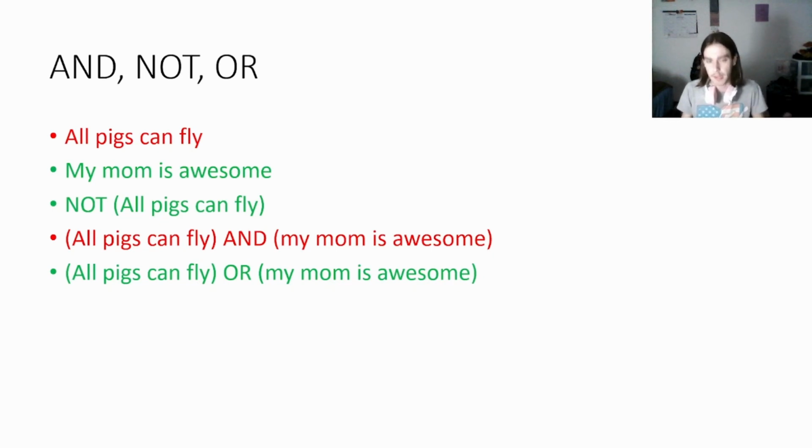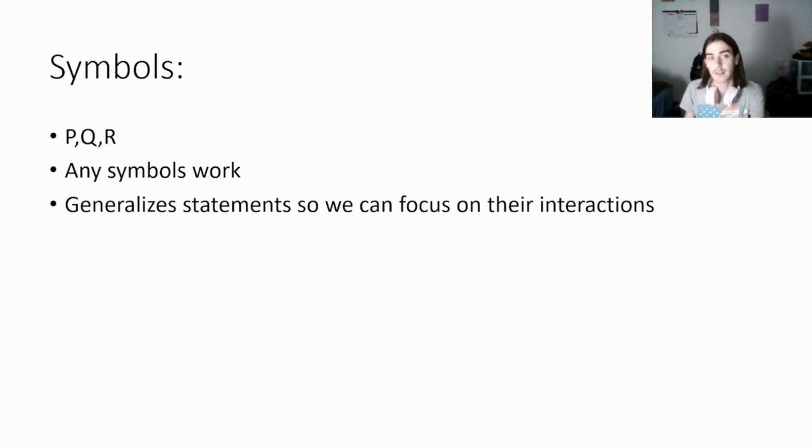These can get a little muddy, so we're going to start using symbology. I like to use letters like P, Q, and R to represent logical statements. It helps you generalize them so that you can instead focus on their interactions. Such as, what happens when we do P and Q? When is that true and when is that false? In our next slide, we'll talk about truth tables, where we go through all the different permutations of P and Q.